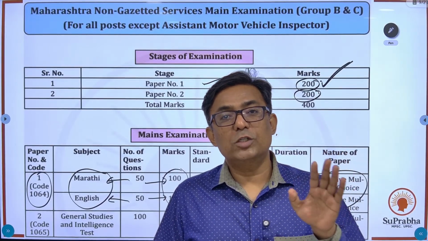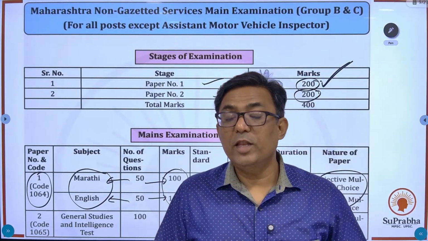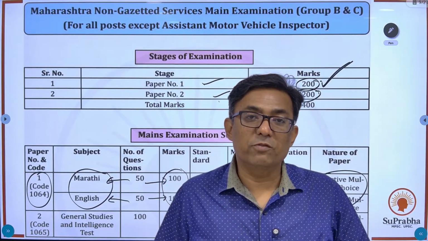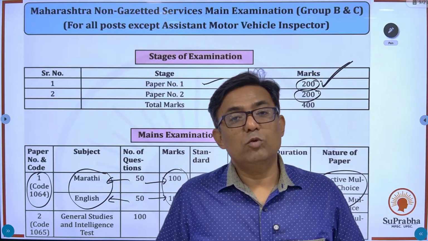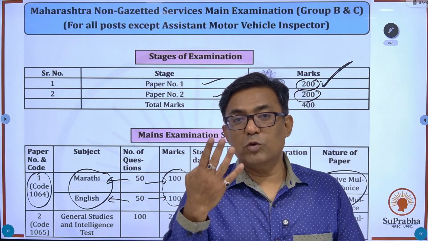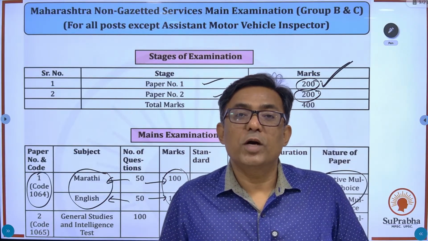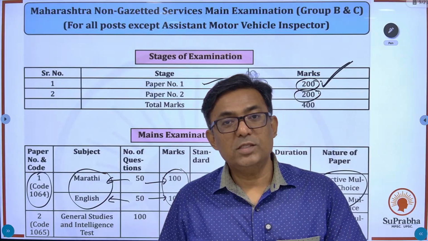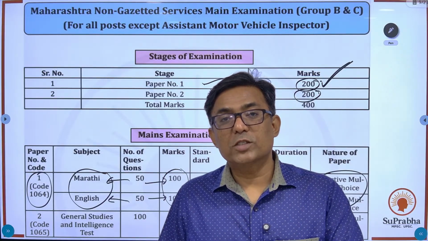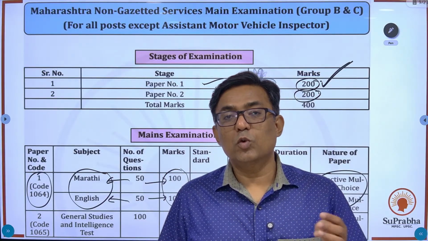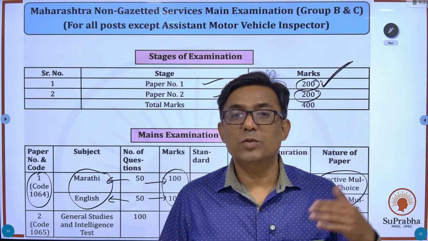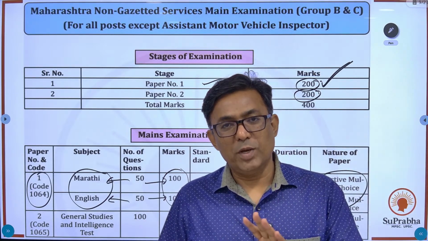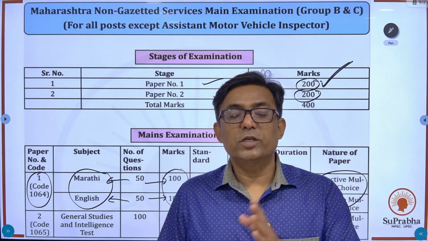So 100 questions, 200 marks. Again you have 1/4 negative marking, but here 1 question carries 2 marks. So if 4 questions go wrong, 2 marks are deducted. In prelims, if 4 questions go wrong, 1 mark is deducted. Why the difference? Because in prelims 1 question carries 1 mark, and in mains 1 question carries 2 marks.